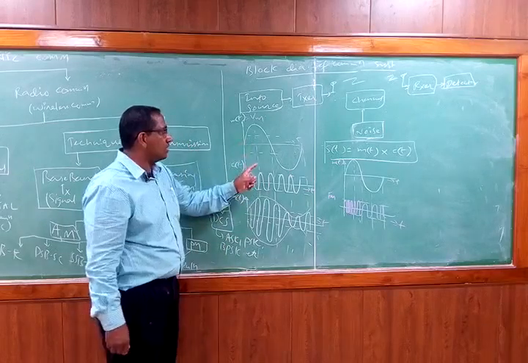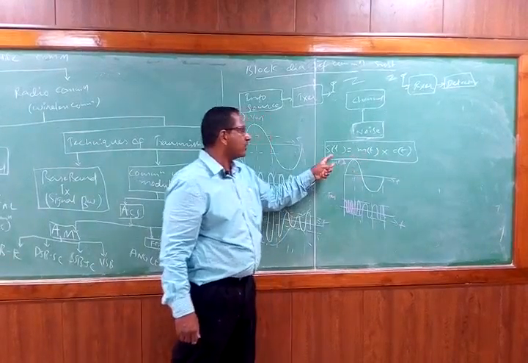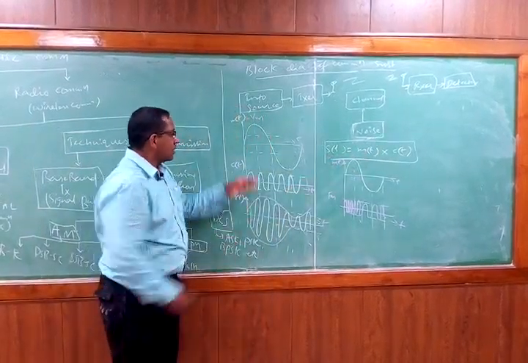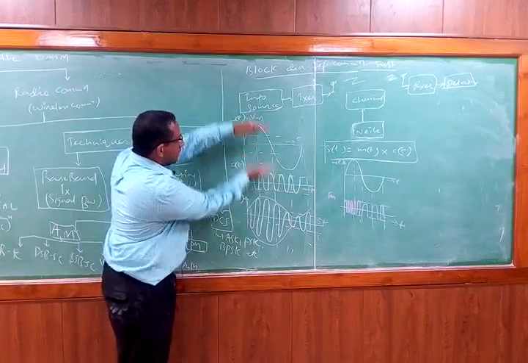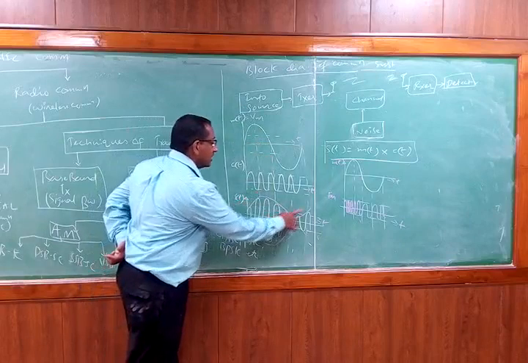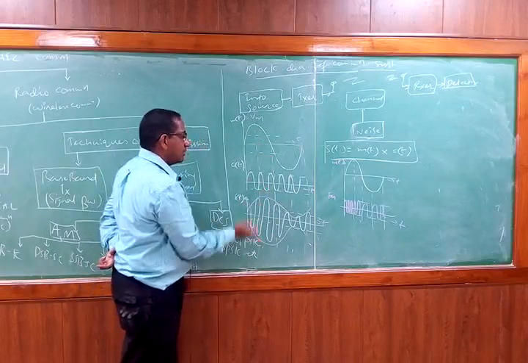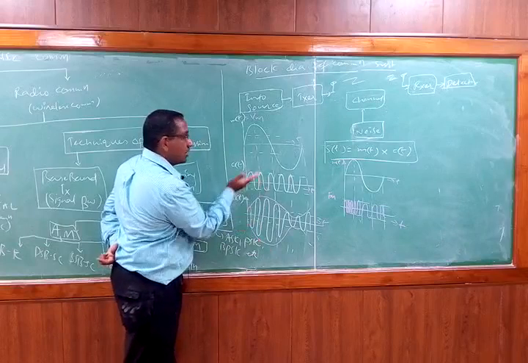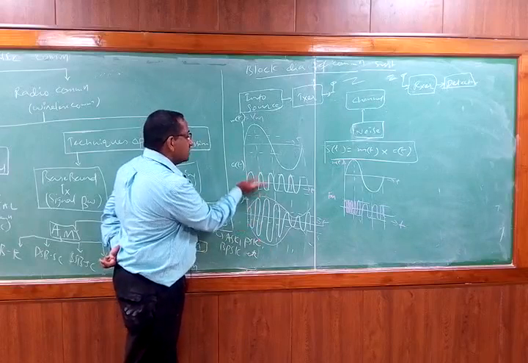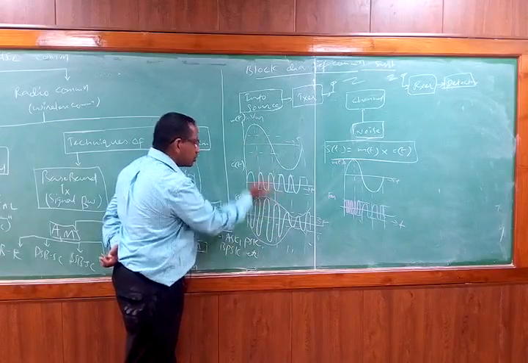So let us see what we are doing now. Simply we are multiplying m of t into C of t to get a modulated signal. When we multiply m of t and C of t together, what kind of signal are we going to get? We get a signal which has two envelopes, a positive envelope as well as a negative envelope, because the carrier has a positive side as well as a negative side. When you multiply these two, what should happen now?